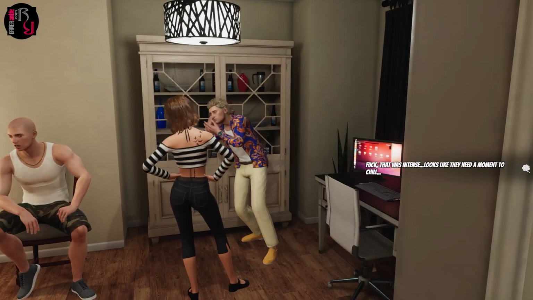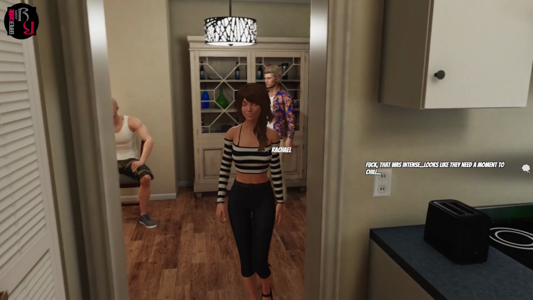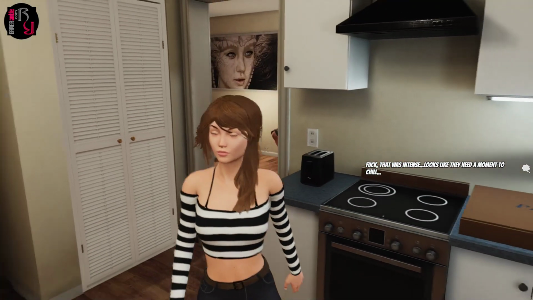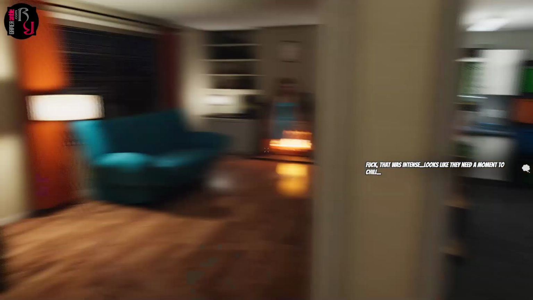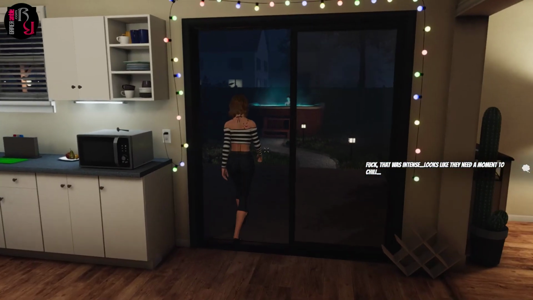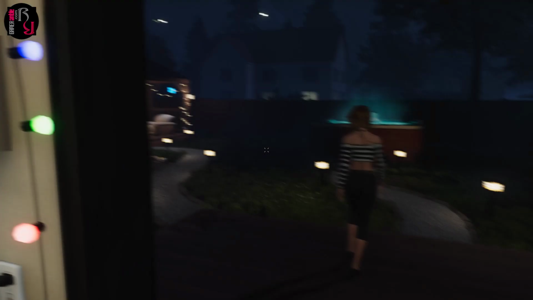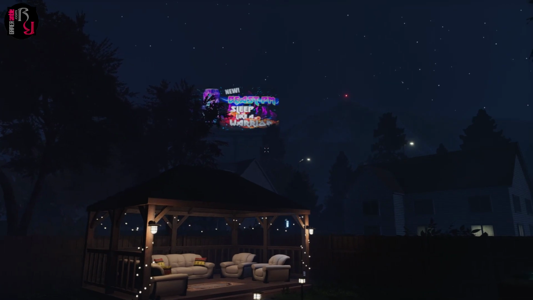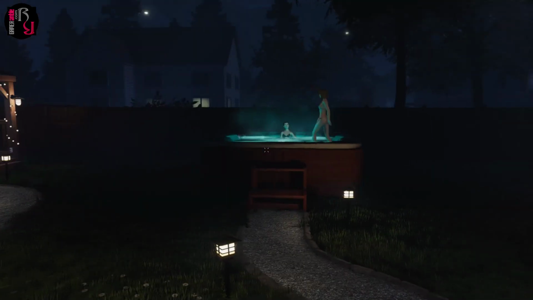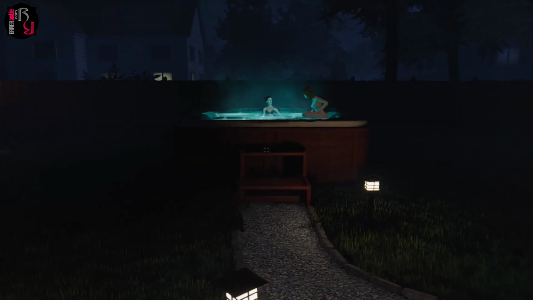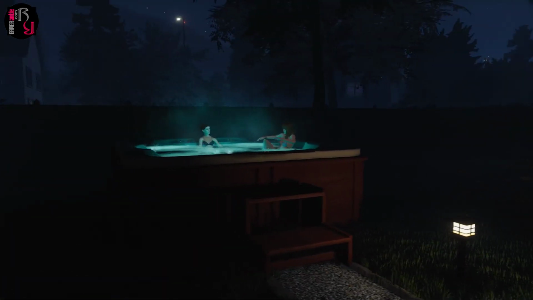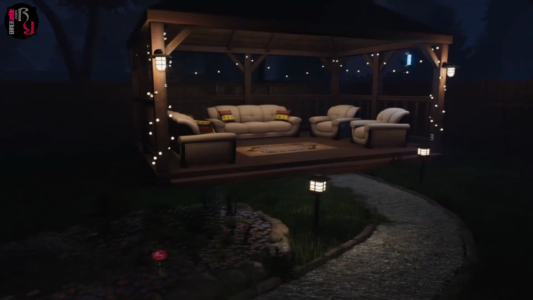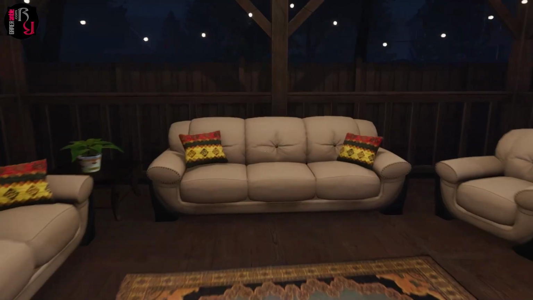It's like they need a moment to chill. Yeah, I'm not getting in Rachel's way. I'm sorry. Don't eat me. She looks dangerous. Good opportunity to get outside. Ooh. What is that? Beast PM. Sleep like a warrior. Go. Oh, okay. I almost thought she's going to jump in there fully clothed. And she undressed very quickly. Yep. Blink and you miss it.